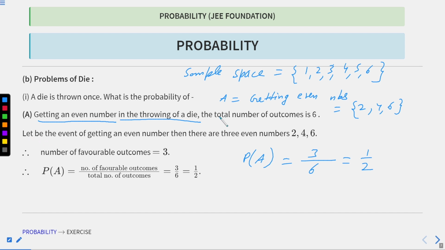So as it is given here, the total number of outcomes is 6. Let A be the event of getting an even number, then there are 3 even numbers: 2, 4, 6. The number of favorable outcomes is 3. And the probability of that event is the number of favorable outcomes, which is 3, divided by the total number of outcomes, which is 6. So it will be 1 by 2. There is a spelling mistake here, so please do correct it: favorable outcomes. Okay, let's move to the next. I hope you understood.